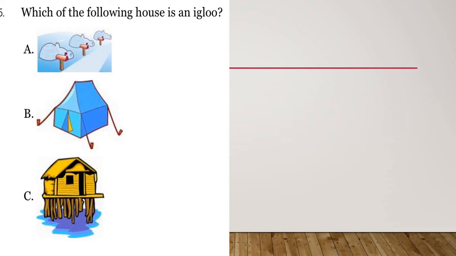Moving on to question number 5. Which of the following is an igloo? Now my dear students, here if you choose the correct option, you will be able to see out of this which is an igloo. First of all, before you think anything in your mind, igloos are made up of ice, isn't it so? In the first MCQ itself we discussed this. So they are made of ice. Can you see in the picture which thing is made up of ice? Is this made up of ice? No, it is not. We can see some bamboo-like structure. So this is certainly not the correct option.